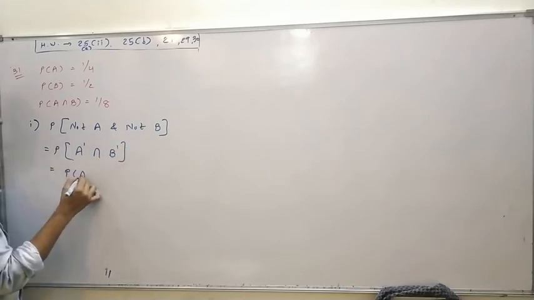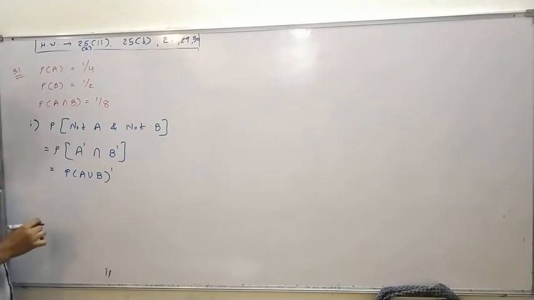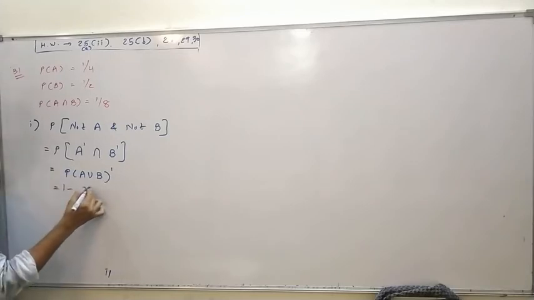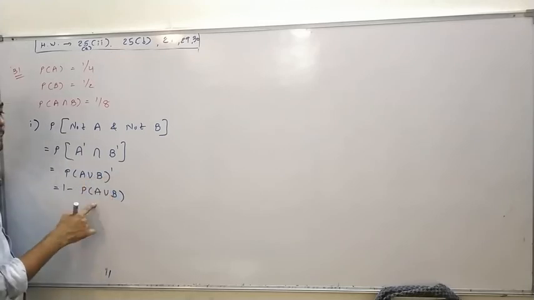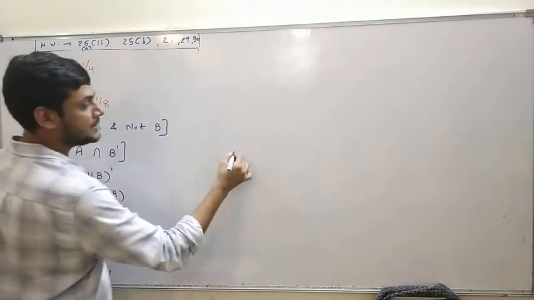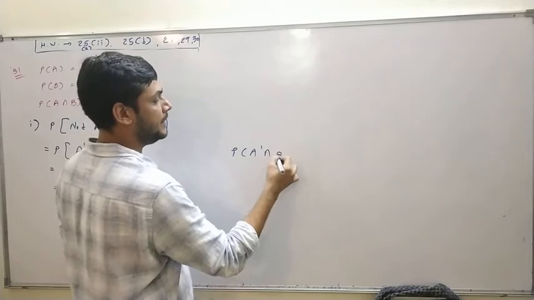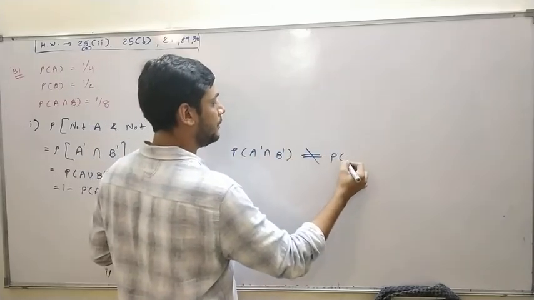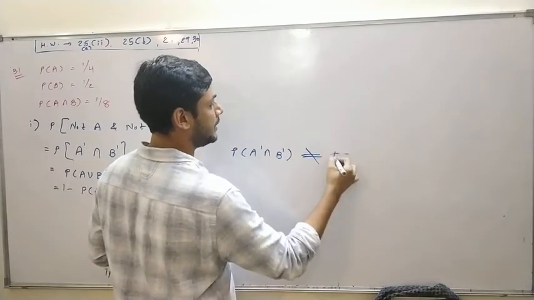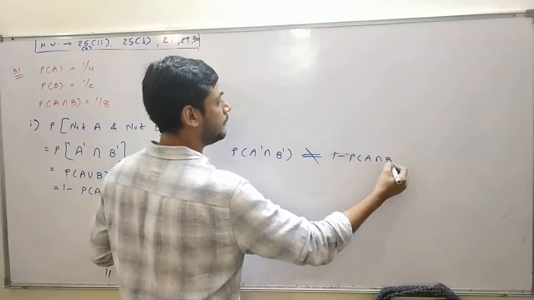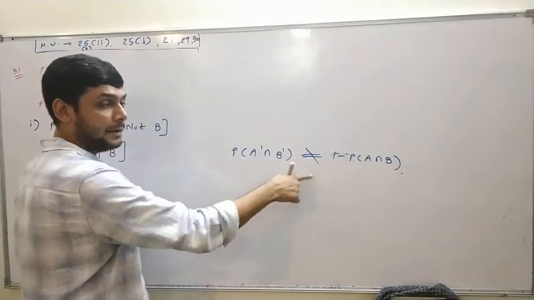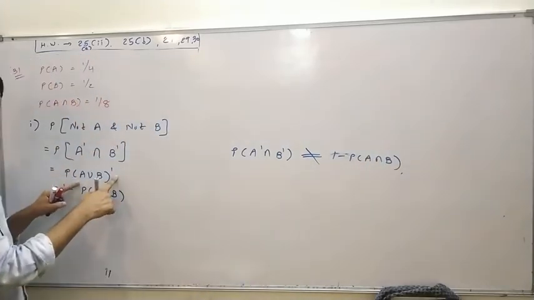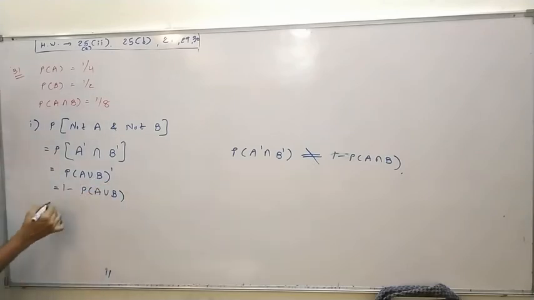Using De Morgan's law, I can write A union B whole dash. A union B whole dash means 1 minus P of A union B. We can write 1 minus only when it is the complement of the whole event. P of A dash intersection B dash is not equal to 1 minus P of A intersection B. We cannot write that. We can write it only when the complement is of the whole bracket, at that time 1 minus P of A union B.